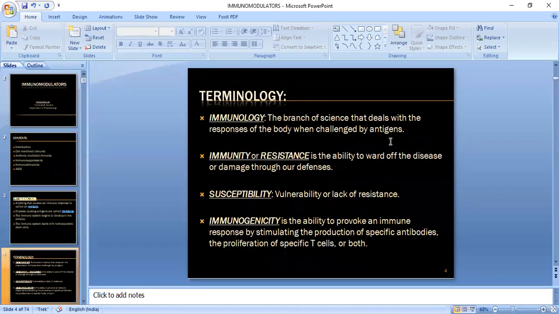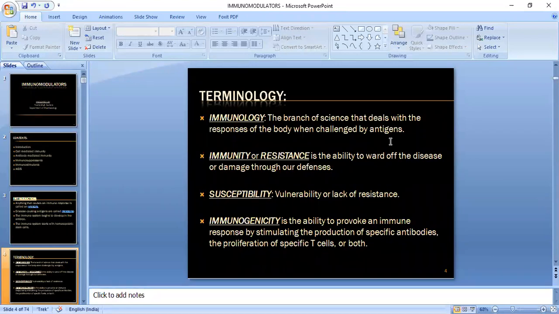So we'll come across some terminology which will be helpful for your understanding. See, immunology is the branch of science that deals with the response of the body when challenged by antigen.